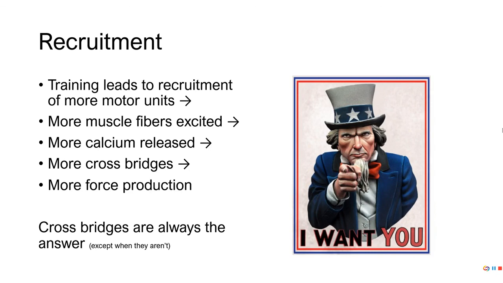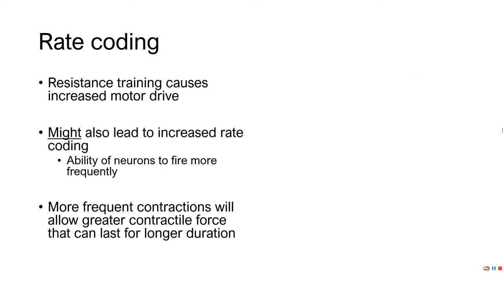All right. Then we've got rate coding. Resistance training causes an increase in motor drive. In other words, our brain sends out more signals, stronger signals. And with rate coding, not only are we sending out more signals, but we might be able to send those signals out more quickly.